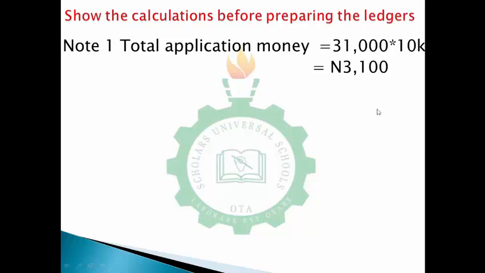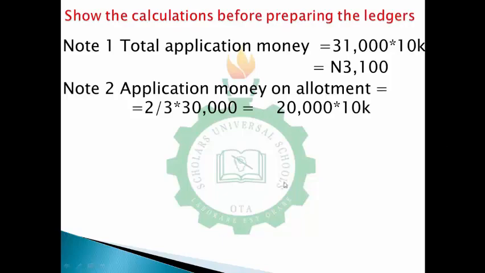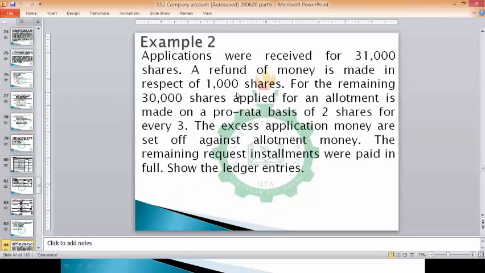Now for this refund, it's going to be application money. They will be refunding 1,000 shares out of this 31,000. However, we were told that for the remaining 30,000 shares applied for, an allotment is made on a pro rata basis of 2 shares for every 3. To apportion 2 shares for every 3, first of all, 31,000 people applied. I have returned 1,000, so I have 30,000 left. For those 30,000, I will be sharing 2 shares for every 3. So for every 3 people that applied, I will give them 2 shares.